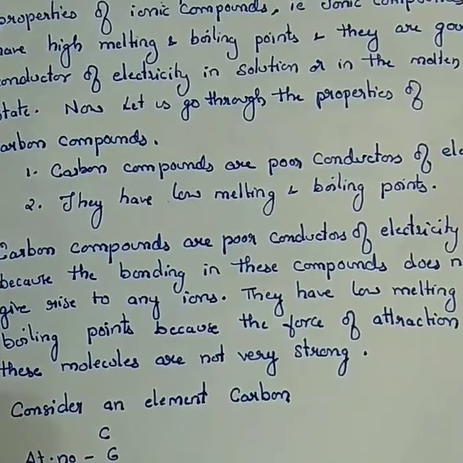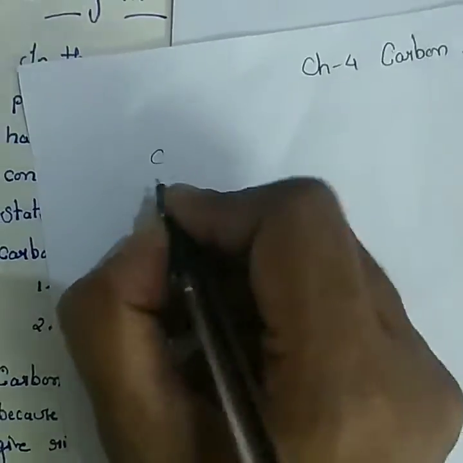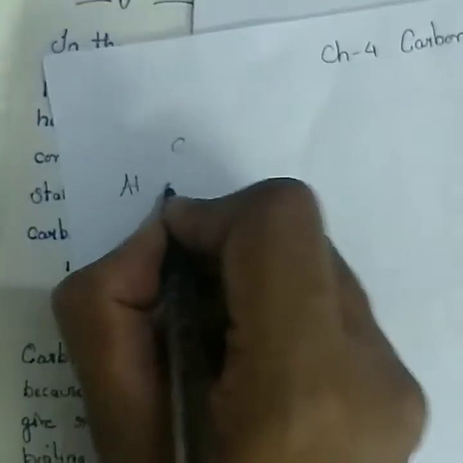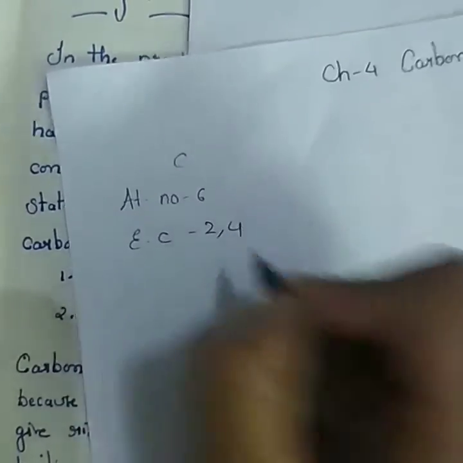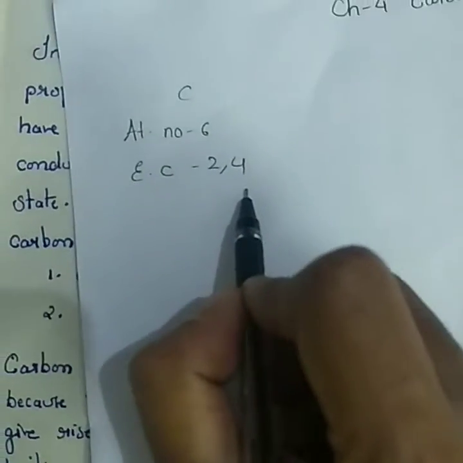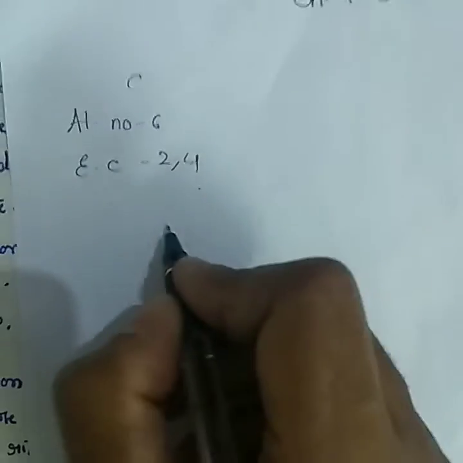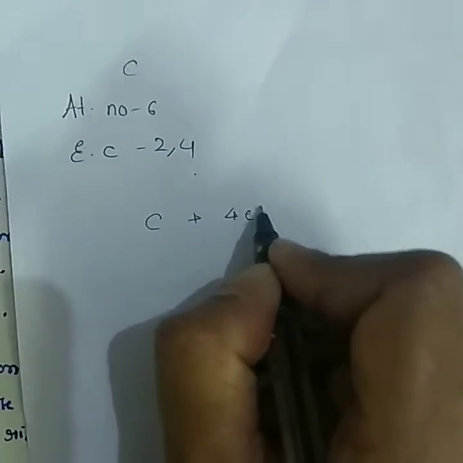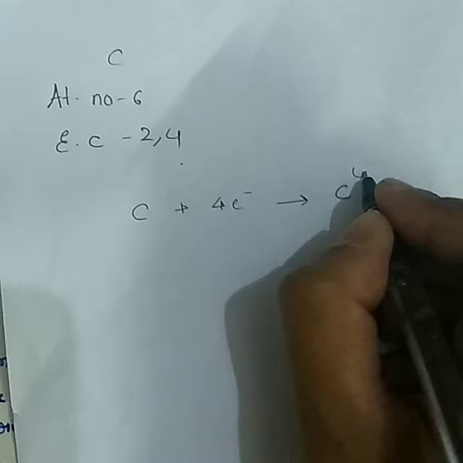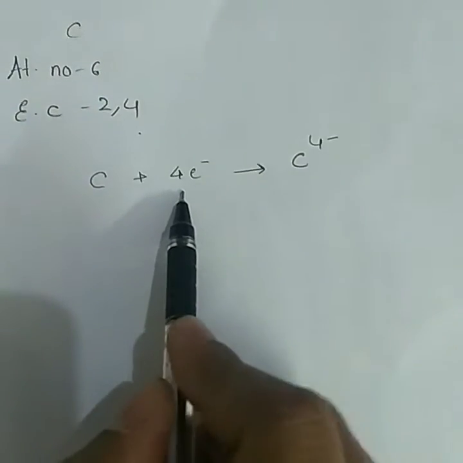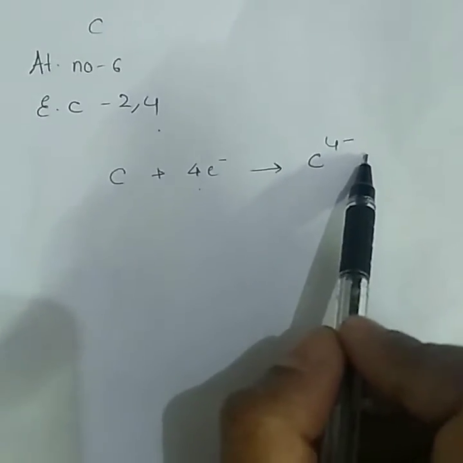Suppose carbon. Carbon's atomic number is 6. Electronic configuration is 2,4. So how many electrons does it require to become stable? It requires 4 more electrons to become stable. Suppose carbon takes 4 electrons given by some atom. It gains a charge of C4 minus.